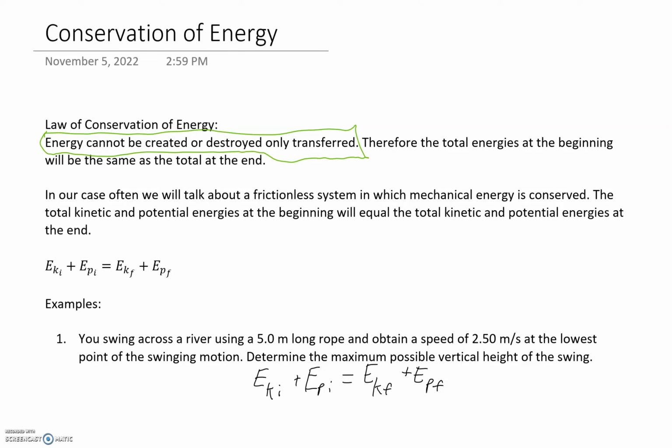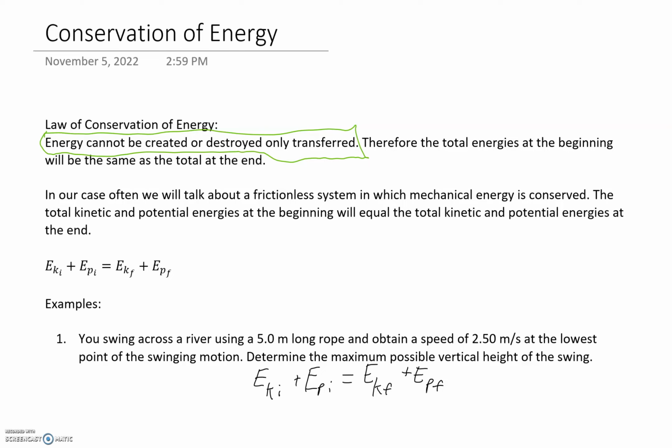We cannot destroy energy. We cannot create energy out of nothing. We can transfer it from one form to another. Therefore, the total energies at the beginning will be the same as the total at the end if you just add up the totals on one part and the other. That is what it tells us.